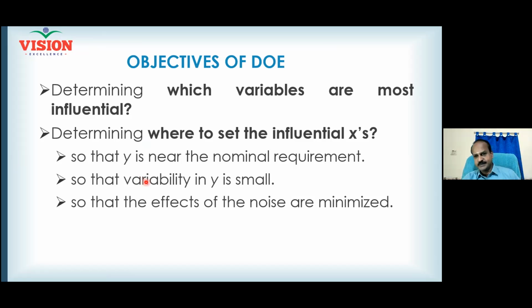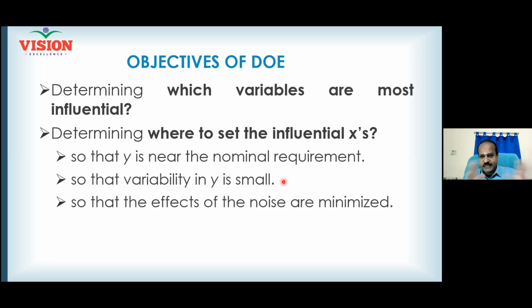It won't come back. You can also do a DOE to understand whether the variability in your Y is small. If the variability in your Y is small, what does it mean? You have made your design a robust one. Even if something goes wrong, some noise factor comes into play, your Y is not getting affected. I have made my mobile phone waterproof. Now I can even throw it into water, and it still performs in the same manner.